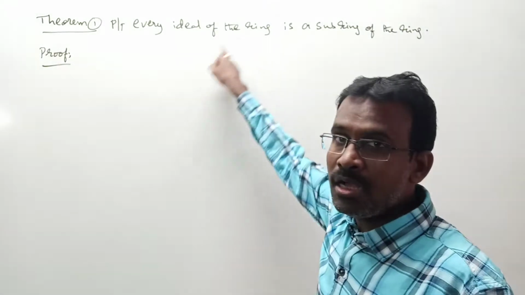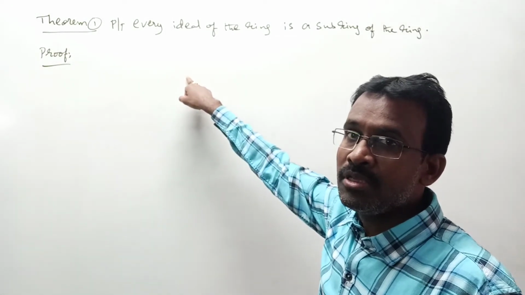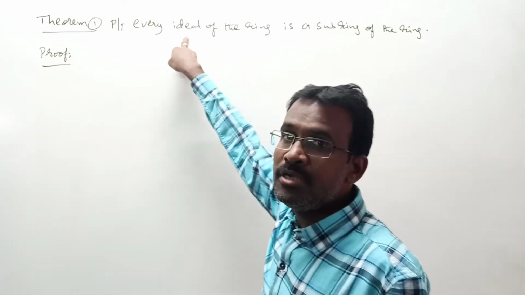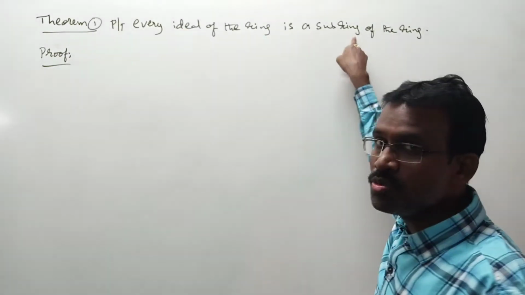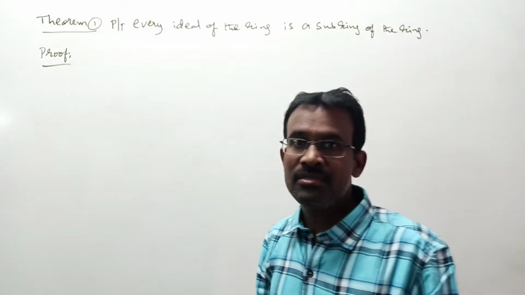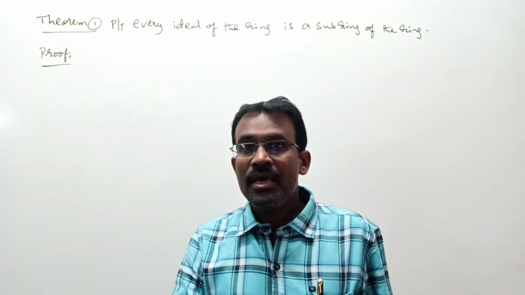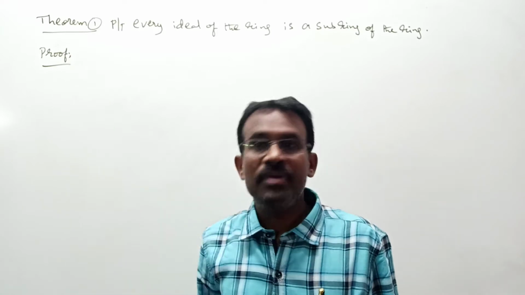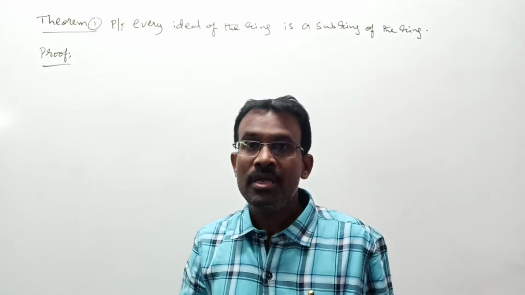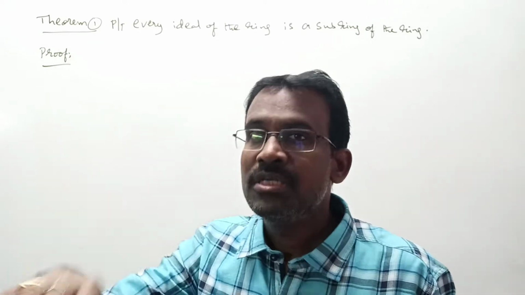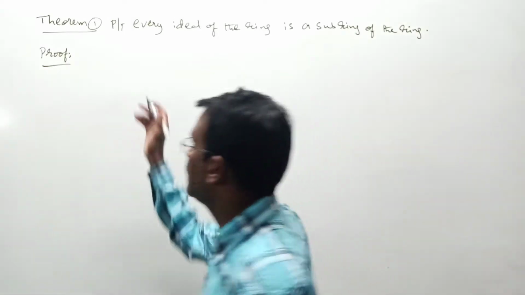Let us take R, plus, dot is a ring. If you take any ideal of it, you must show that ideal is a subring of that ring. That means here I want to take U is an ideal of the ring R. I want to show that U is a subring of the ring.